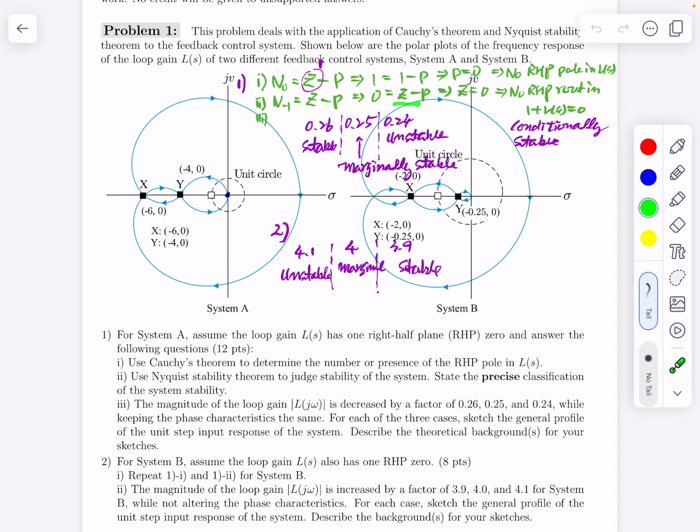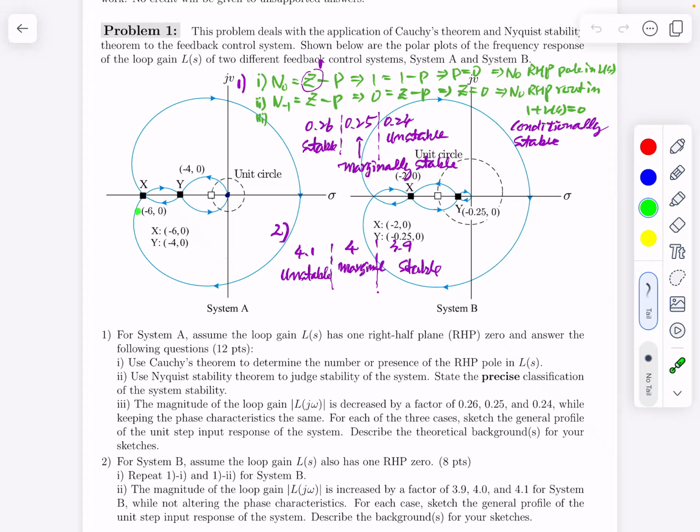So N_-1 = Z minus P, and we know P from the previous problem. N_-1 is 0 and P is 0. That means Z is 0. This means there is no RHP zero in the characteristic equation 1 + L(s) = 0. So the system is stable, but you should be careful in determining stability.